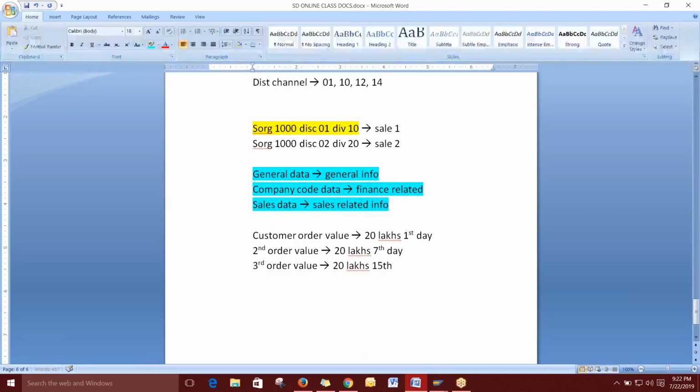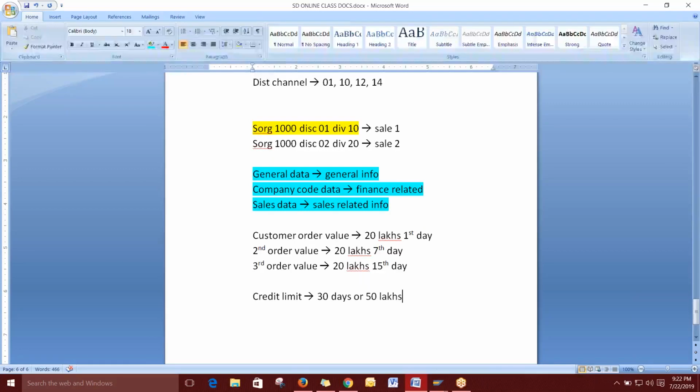But the company has given only a limit of up to 50 lakhs. He can use 50 lakhs within the 30 days, or he can use the limit of 30 days only. You can use the transaction of 50 lakhs or 30 days, either the value or the days, any one it will take.